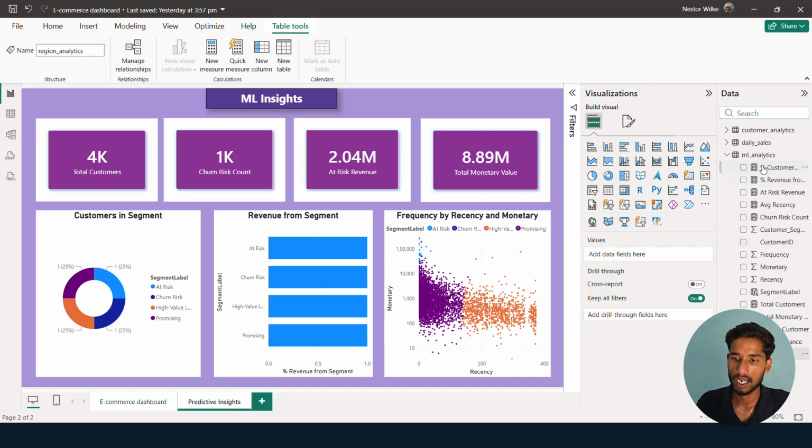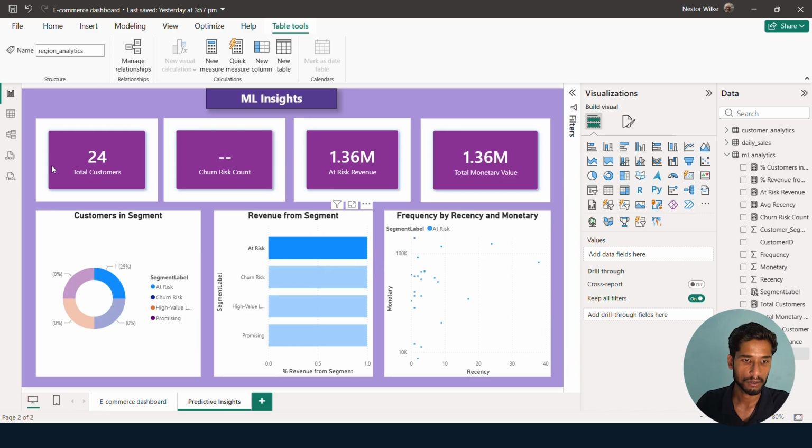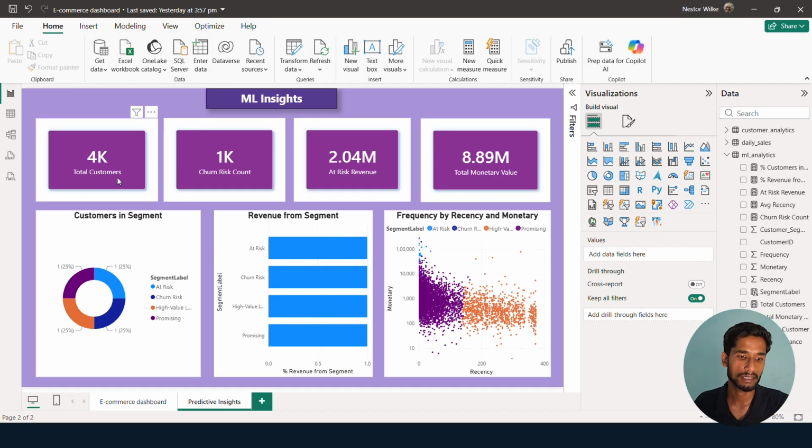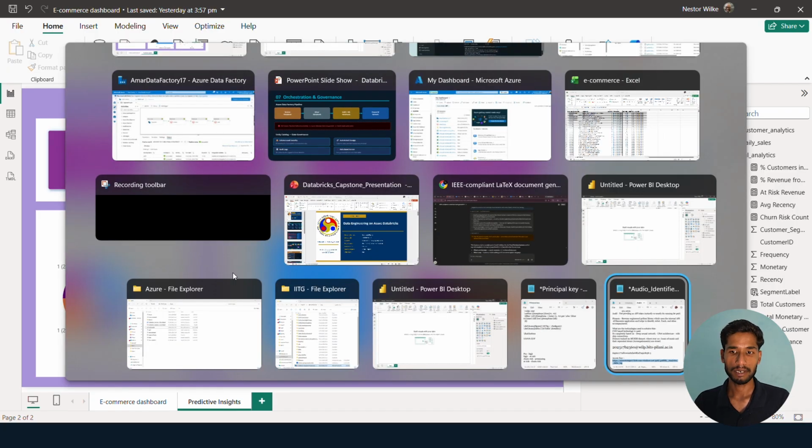The calculator symbol is for the measures that I have added to build this report, which eventually gives how many customers are at risk. You can see a total of 24 customers are at risk, the churn risk count, the promising customers, and what monetary value they are bringing to our company, that you can see here. See, in total 4K customers we have, churn risk count is 1K, at-risk revenue 2.4 million, and then total monetary value of our company is 8.89 million. So this kind of report you can generate.